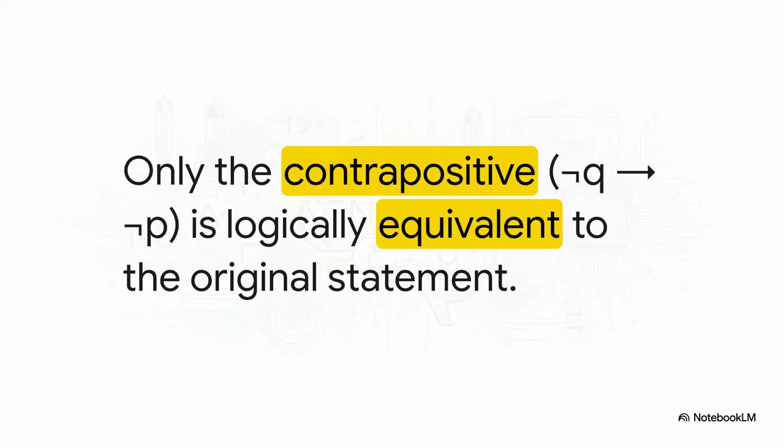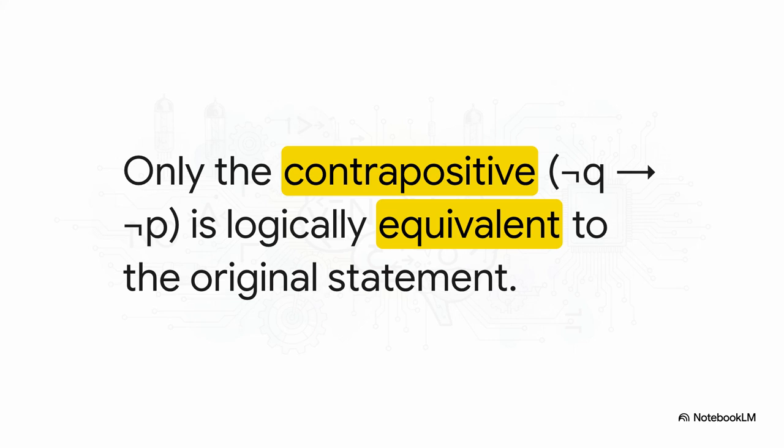And this brings us to a super common trap in logical reasoning. We can manipulate a conditional statement into three related forms: the converse, the inverse, and the contrapositive. But, and this is a big but, you must remember that only the contrapositive always holds the exact same truth value as the original statement.